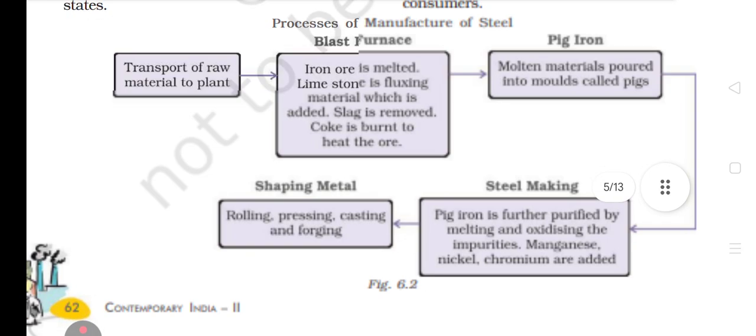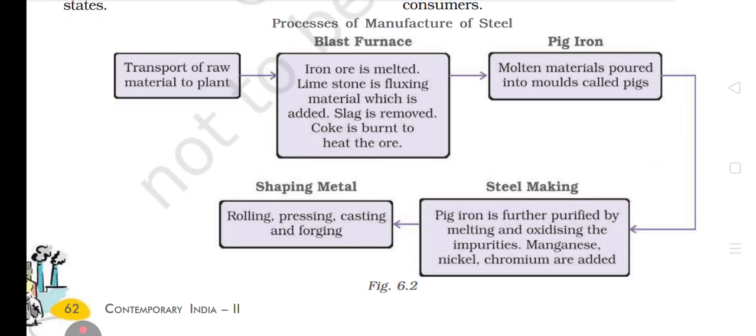This flowchart is given, a very important flowchart. In this chapter, manufacturing industry, generally flowcharts are given to you all. So I would request all of you to please focus on flowcharts, because flowcharts are really going to help in your examination. If you don't remember any points, suppose there is a 5-marker question and you remember only 3 points, that's okay. That is not a big issue. You don't have to panic.